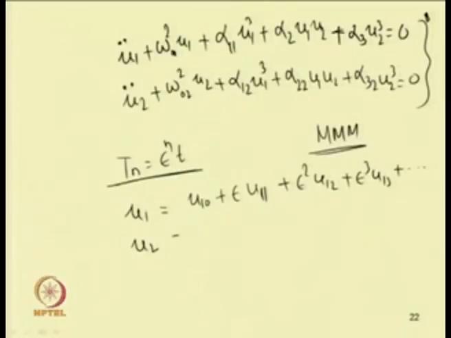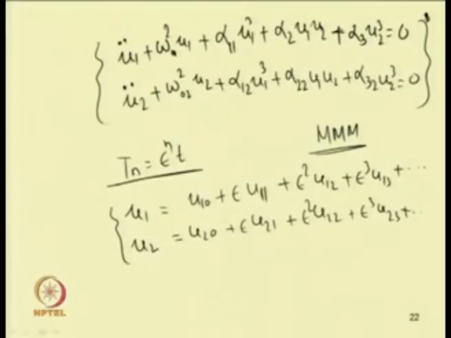Similarly, I can put u 2 equal to u 2 0 plus epsilon u 2 1 plus epsilon square u 2 2 plus epsilon cube u 2 3. In this way I can expand u 1 and u 2 and substitute in the governing equations, and by separating the order of epsilon, I can get a set of equations. In this case of a 2 degree of freedom system, I will get 4 reduced equations.